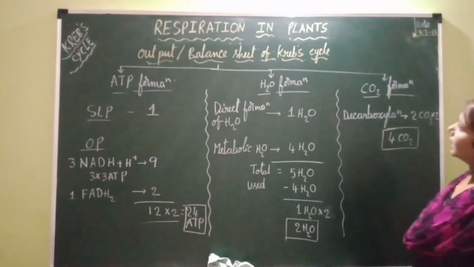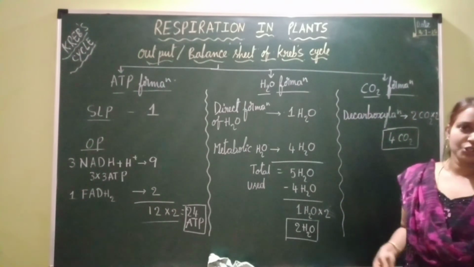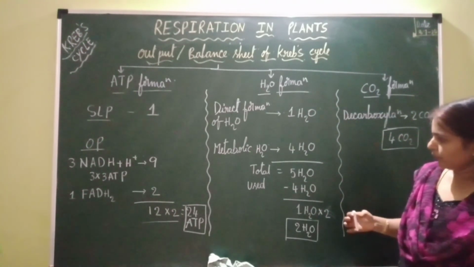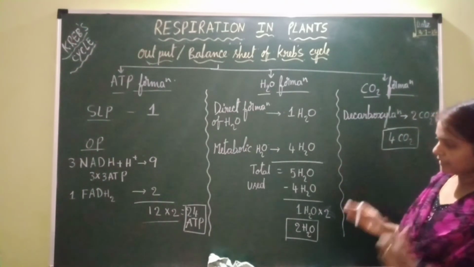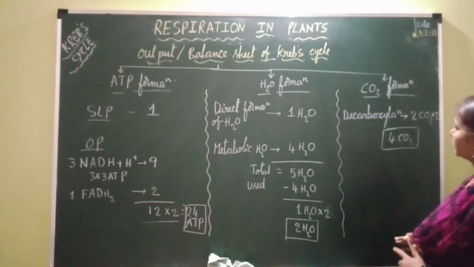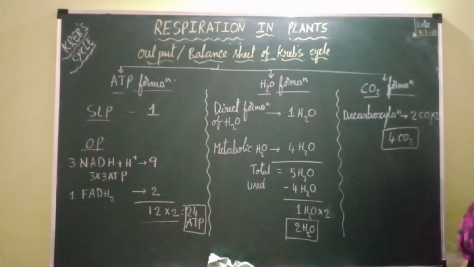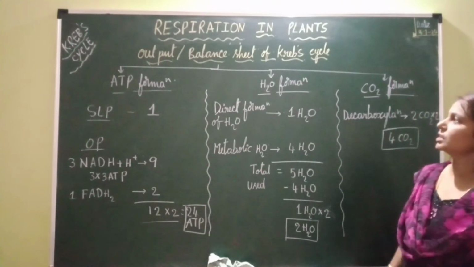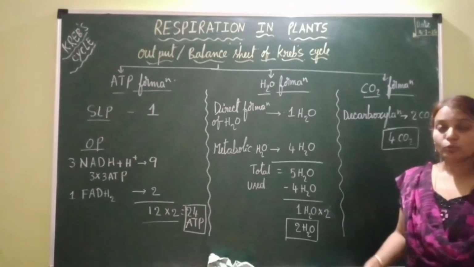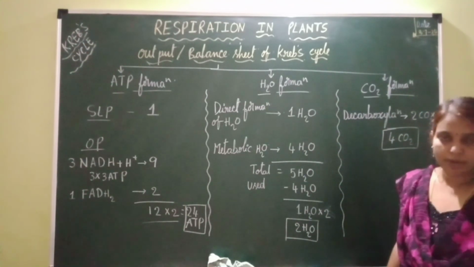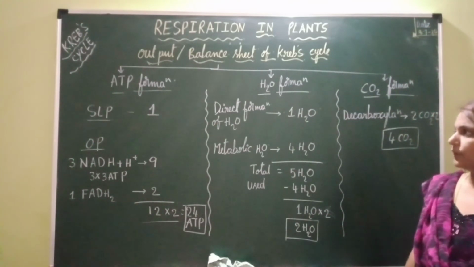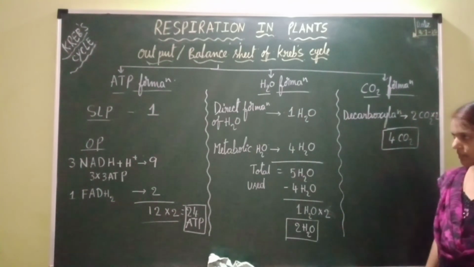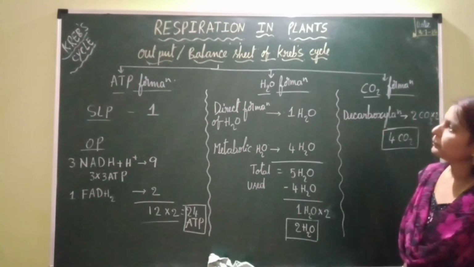So this is about the output or balance sheet of the Krebs cycle. So the aim of the Krebs cycle is to form 24 ATPs, 2 molecules of water and 4 molecules of carbon dioxide by the complete oxidation of 2 molecules of acetyl coenzyme A, which are released after the oxidative decarboxylation of pyruvic acid inside the mitochondrial matrix. So this is all about the Krebs cycle.